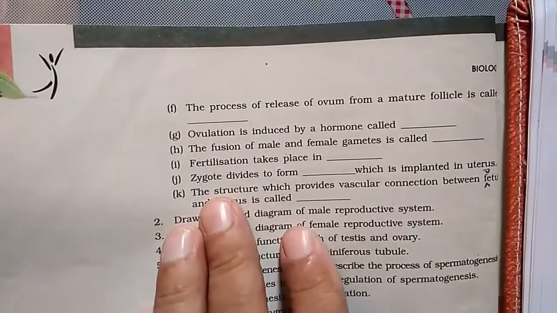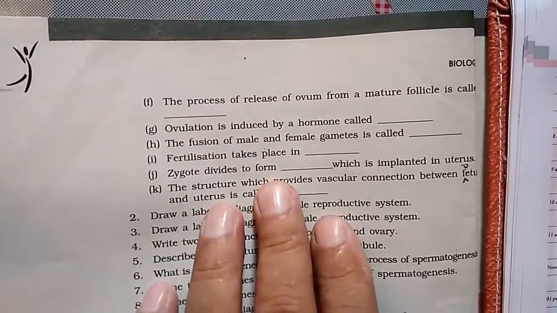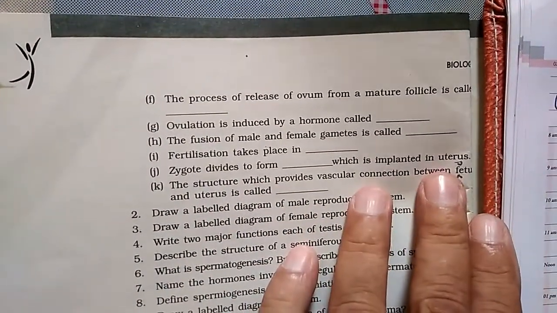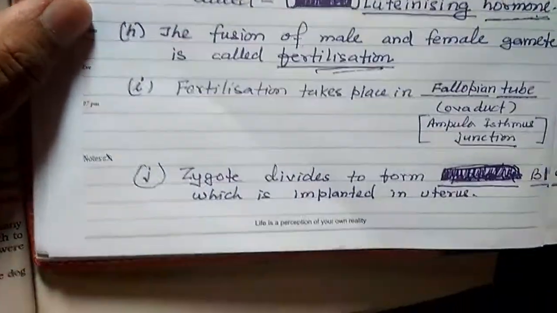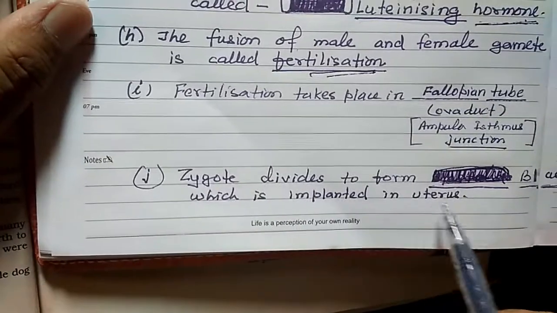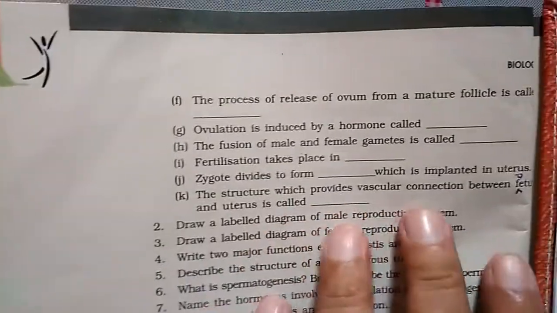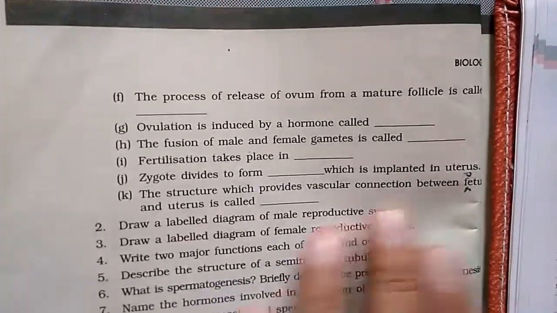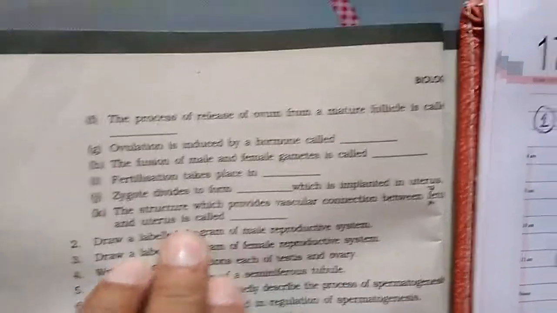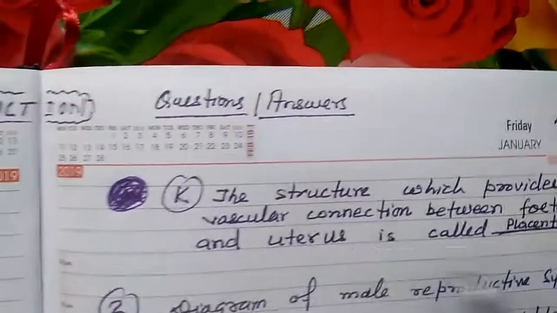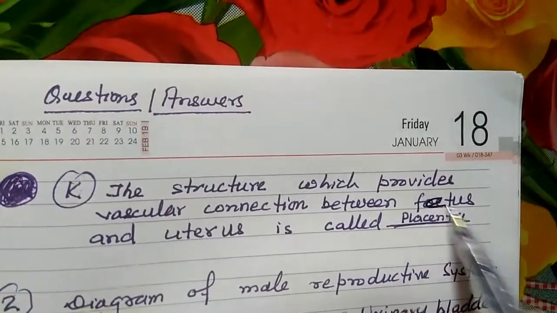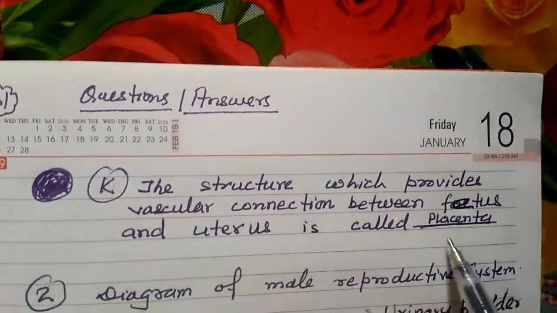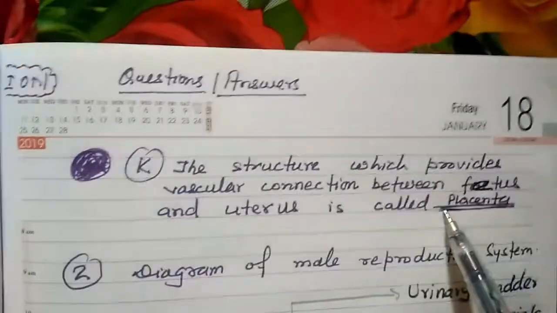Zygote divides to form dash which is implanted in the uterus. The answer is: zygote divides to form blastocyst which is implanted in the uterus. The structure which provides vascular connection between fetus and uterus is called placenta. So placenta will be your correct answer.